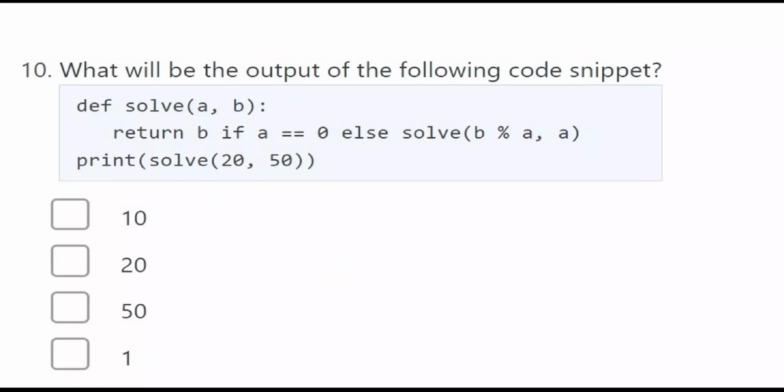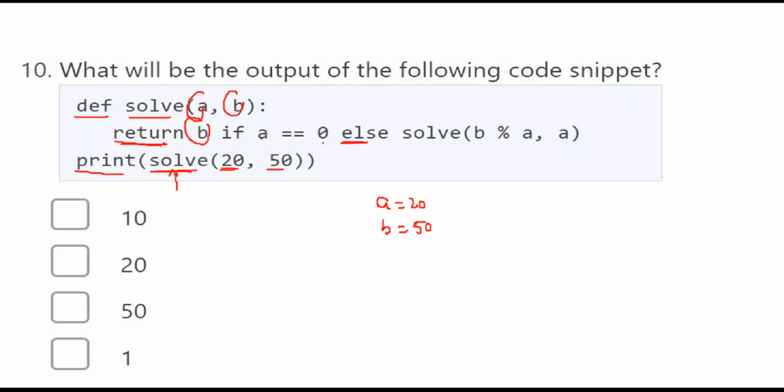Here, what will be the output of the following code snippet? Here we have defined a function solve(a, b). Now you want to print the return value given by the function solve. So for the function, what are you sending? 20 and 50. So now a value will be 20 and b value will be 50. Return b if a is equal to 0. But here a is not equal to 0.